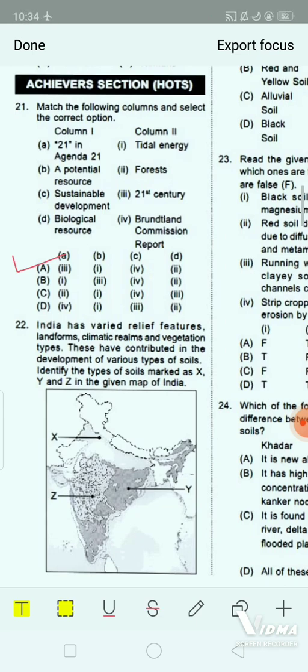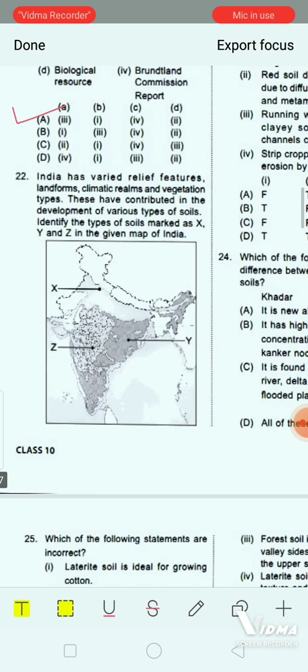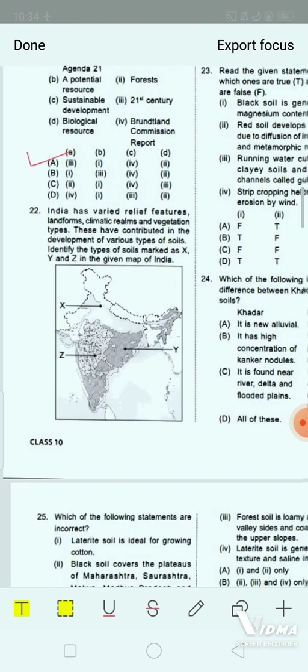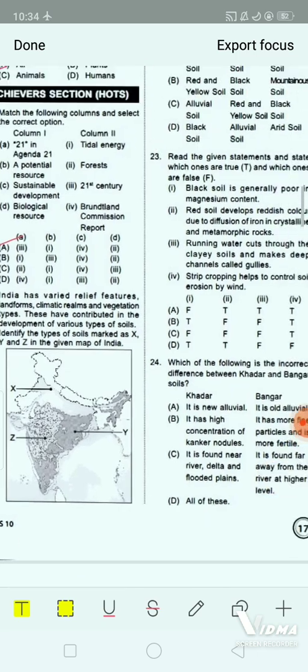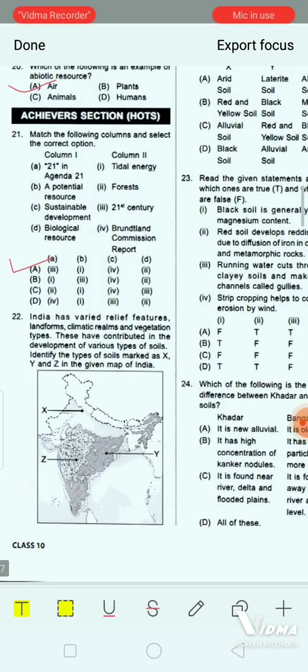India has varied relief features, landforms, climatic realms, and vegetation types. These have contributed in the development of various types of soils. So you have to identify the type of soils which are marked as X, Y, and Z in the given map of India. Here it's written A, B, C, D, 4 options you are getting. You have to choose the correct one.